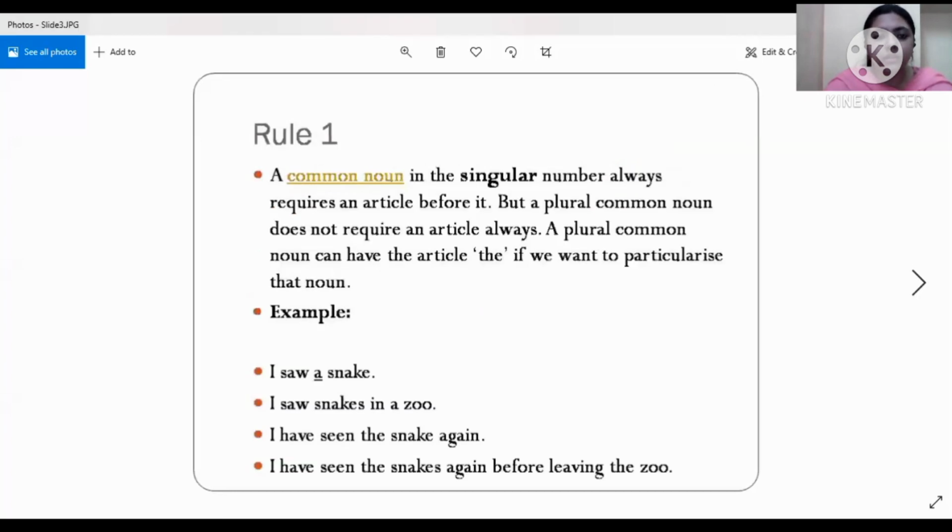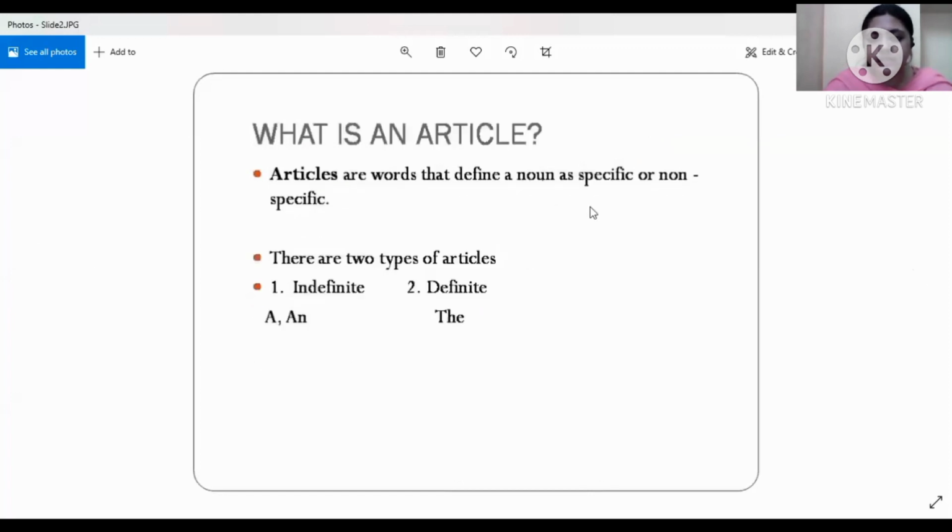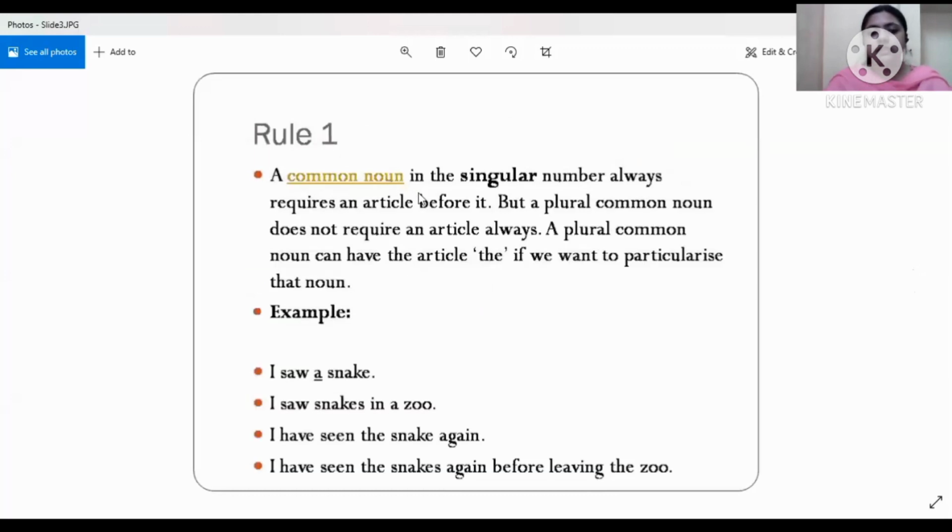Moving on, we will now look at the rules of using articles in an English sentence. All right, so the first rule is a common noun in the singular number always requires an article before it. Okay, just pay attention to what I said. A common noun in the singular number always requires an article before it, but a plural noun does not require an article always.